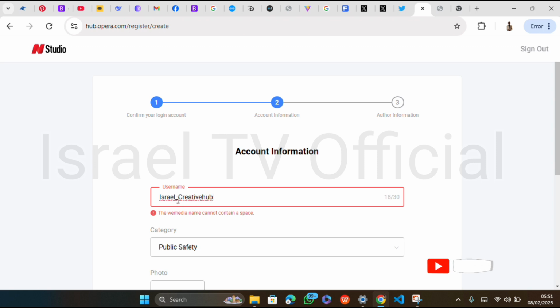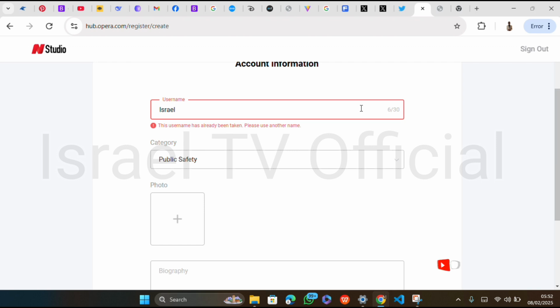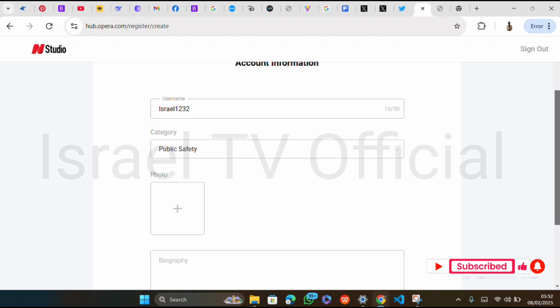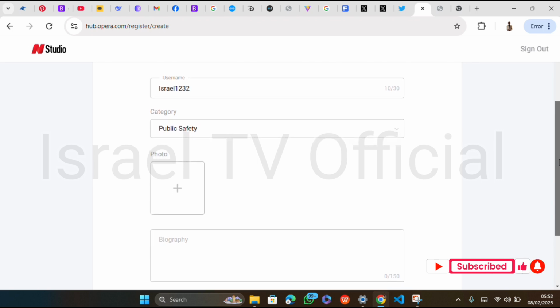So have I fulfilled the characteristics? Let me delete and see their policies again. If you face something like this, your username must be between 4 to... Let me just use this username. Hope I didn't violate any of their policies again. You can see it now. Public safety. Okay, this one has already been taken. If you face something like that, just edit the name, because they don't want people with two same usernames.